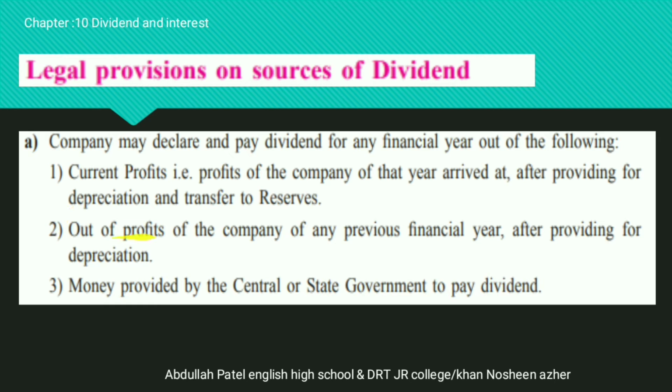Second point, out of profit of the company of any financial year after providing the depreciation. That means if you have any profit amount related to the previous year, that can be utilized as a source of the dividend. Third point, the money provided by the central government and the state government to pay the dividend. Sometimes the government provides some subsidies, some financial amount to the company. That amount can also be utilized as a source of the dividend.